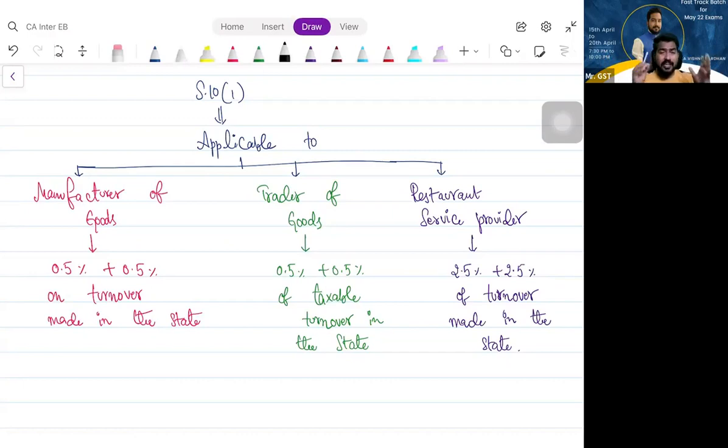Aggregate turnover means pan-India basis. From Tamil Nadu, what I will see, what is the turnover in Tamil Nadu, what is the turnover in Karnataka, what is the turnover in Andhra Pradesh. Aggregate turnover, pan-India basis turnover I will see. And if at all it is exceeding 150 lakhs, I am not eligible for composition scheme.